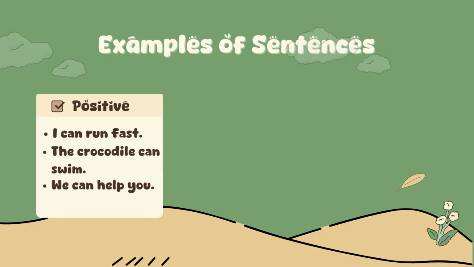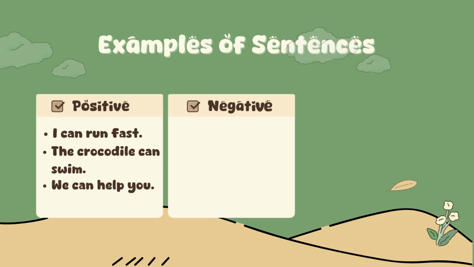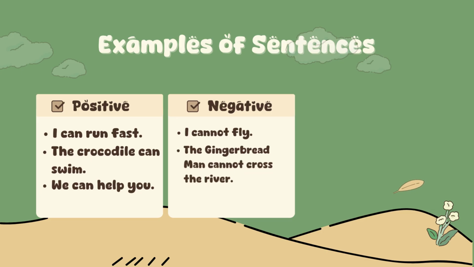Okay, next, let's see the second type, it's negative sentences. These sentences show inability or things we are not able to do. For example, I cannot fly. The gingerbread man cannot cross the river. And my cat can't talk.